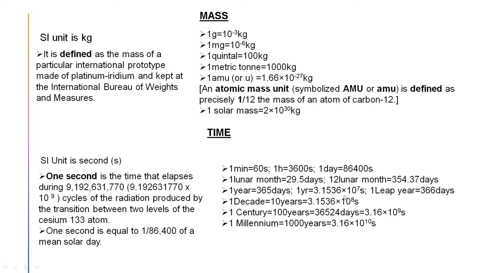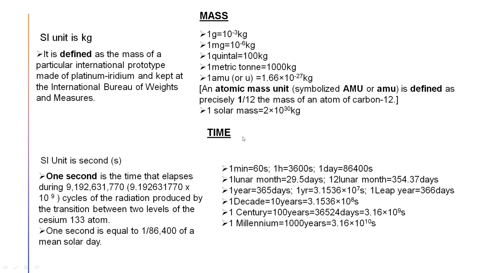Talking about the leap year, the year we are in now, 2020, is a leap year with 366 days. 1 decade equals 10 years, 1 century equals 100 years, and 1 millennium equals 1000 years. So these are the units of time. Here we have discussed the unit of length, the unit of mass, and the unit of time.